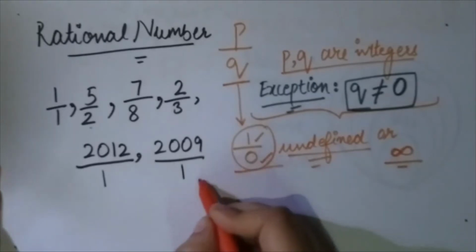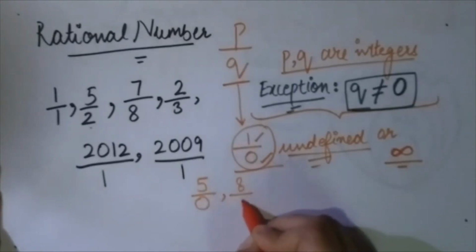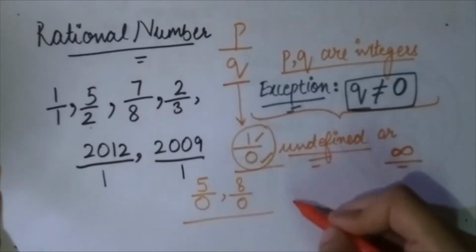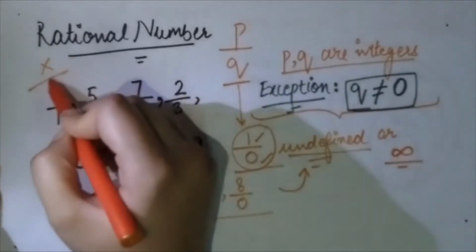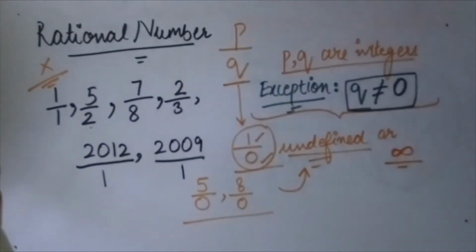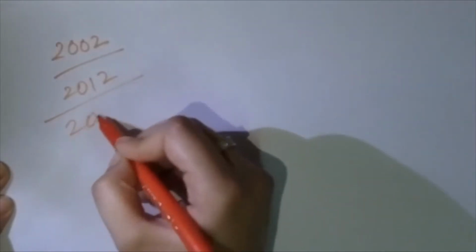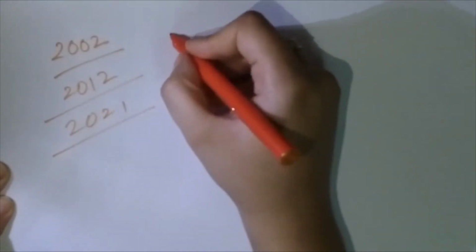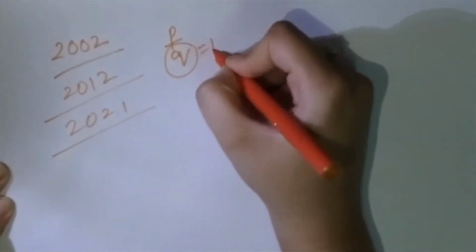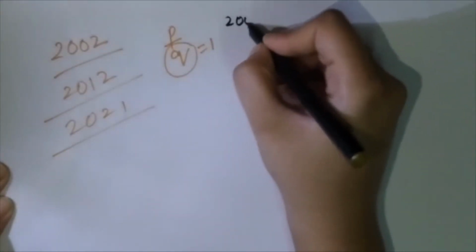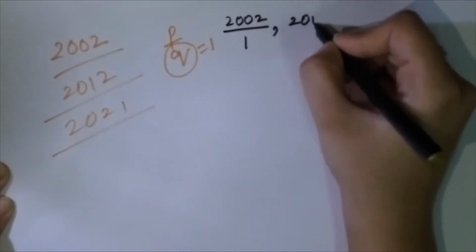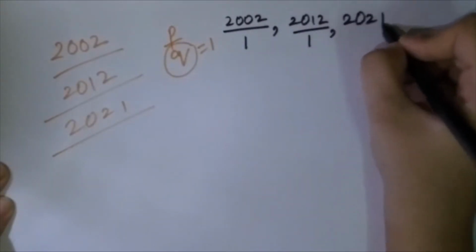Otherwise, 1/0 or 5/0 or 8/0, any term having 0 in the denominator is an undefined term and is not a rational number. Just remember this point. Now I have a question for you. Just guess, is the year in which you were born a rational number or not? Exactly, it is a rational number. It is 2002, 2012, 2021 or whatsoever. They could be written in the form of P by Q, where Q is 1 for this case, like 2002 divided by 1, 2012 divided by 1, 2021 divided by 1.